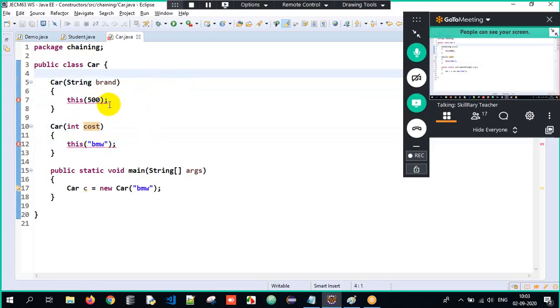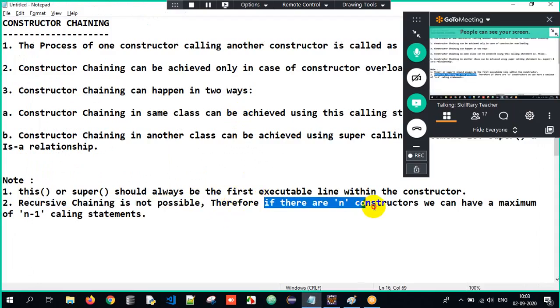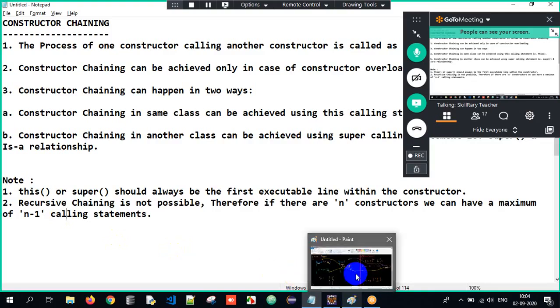So this is called recursive chaining. If I just hover on it, can you see? Recursive constructor invocation in Car, meaning recursively one constructor is calling another constructor. They are calling each other all the time. Therefore, if there are n constructors, we can have a maximum of n minus 1 calling statements. If there are 10 constructors, we can have only 10 minus 1, that is 9 calling statements. We cannot have more. Got the clarity here? So this is called recursive chaining.